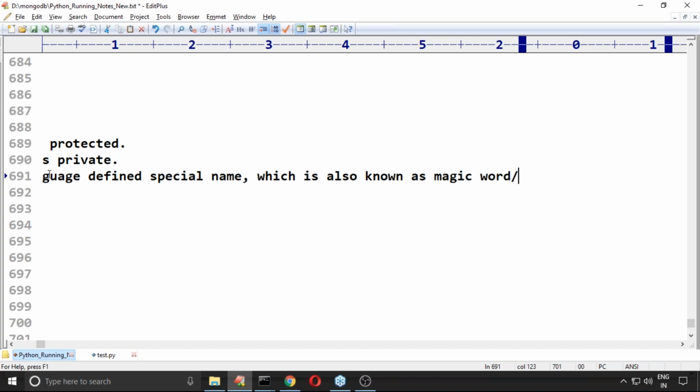Okay, we are going to use this terminology, magic method, magic word.